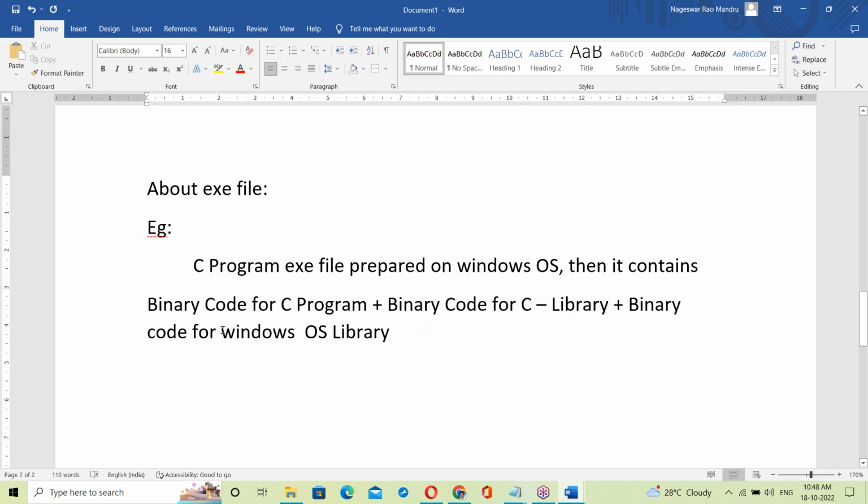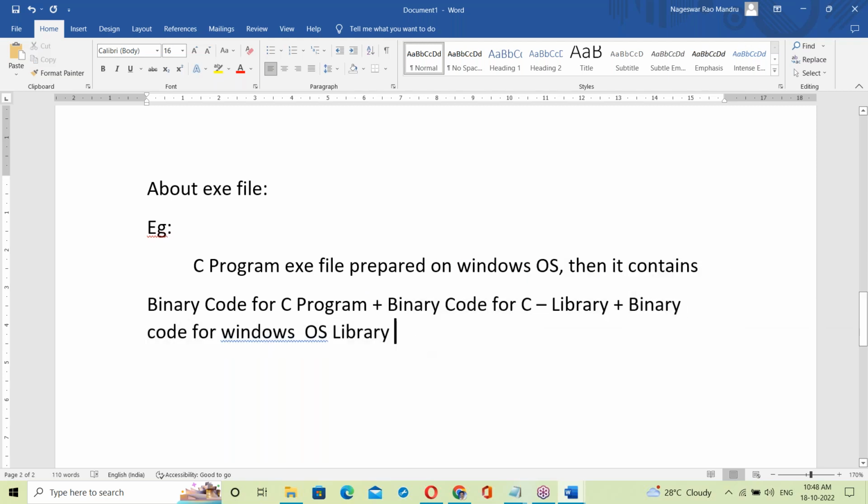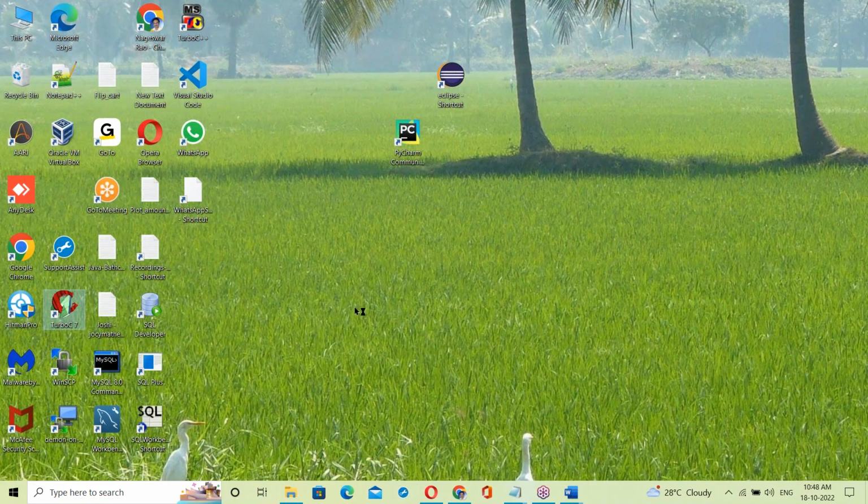Let me show practically what these things are. A C program exe file prepared on Windows OS contains binary code for the C program. So what does this mean? What is binary code for the C library, and what is binary code for the OS library? Let us see about it. Let me start.